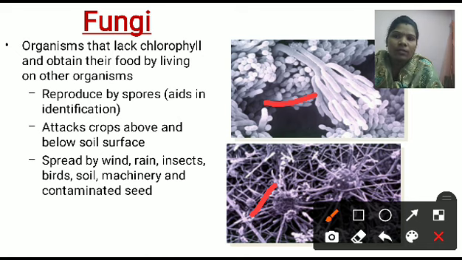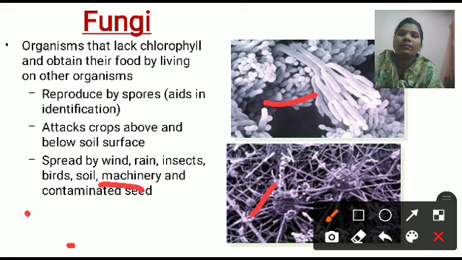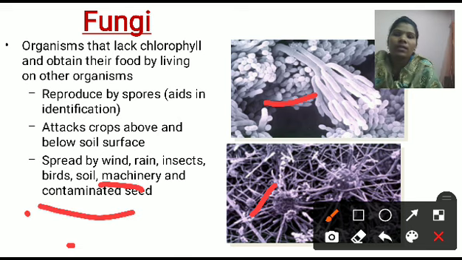How do they reproduce? They reproduce by spores and attack the crop above and below the soil surface, and spread by wind, rain, insects, birds, soil, machinery, etc. Okay, and the contaminated seed. How is this fungi going to spread? It can be spread by the wind, rain, insects, birds, soil, etc.